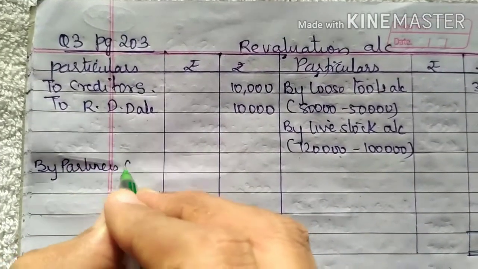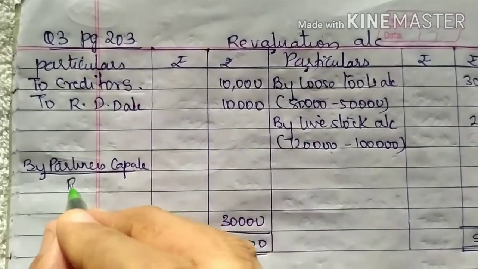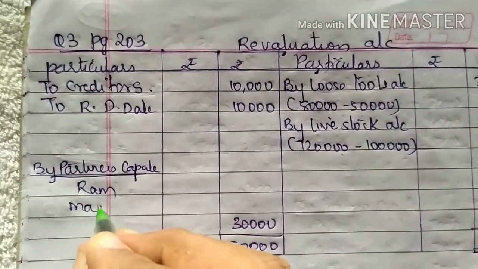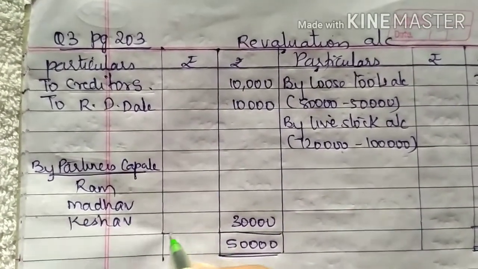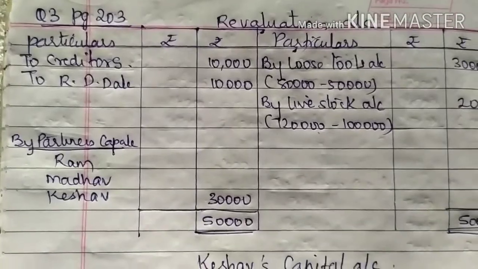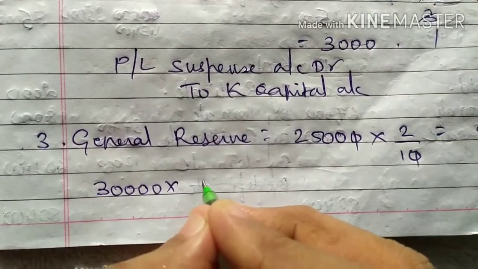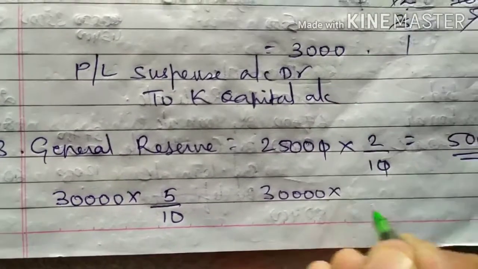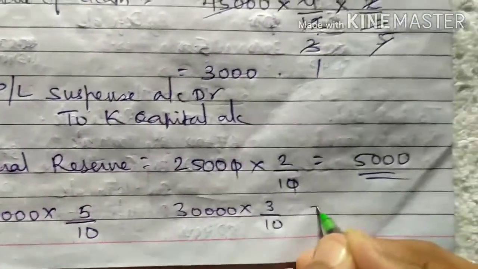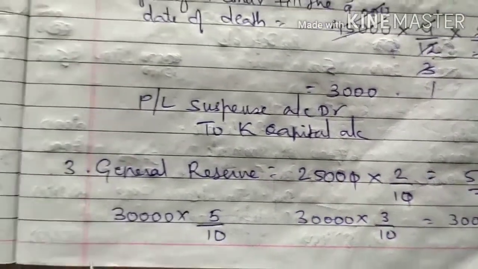So by partners capital account, underline it, Ram, Madhav, Keshav. So this 30,000 you distribute among all the three partners. So 30,000 into 5 divided by 10, 30,000 into 3 divided by 10, 30,000 into 2 divided by 10.